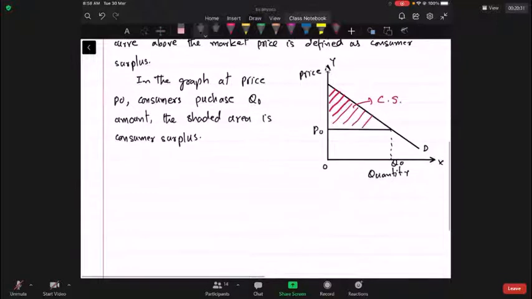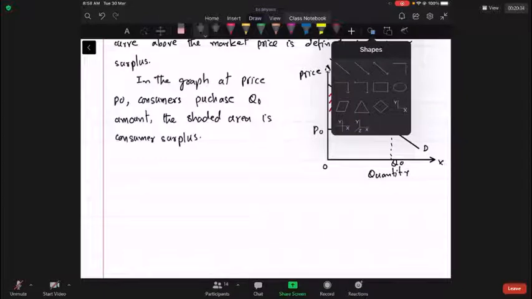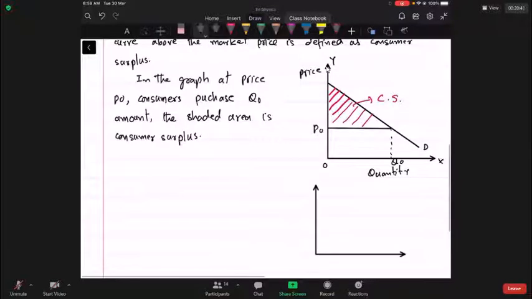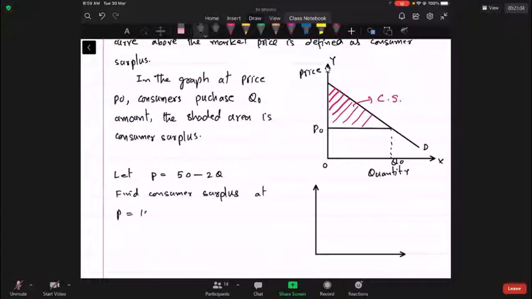जी अगर हम इसको कोई न्यूमेरिकल एग्जांपल देना चाहें तो we can also solve a numerical part. Let P is equal to 50 minus 2Q. Find consumer surplus at P is equal to 10.